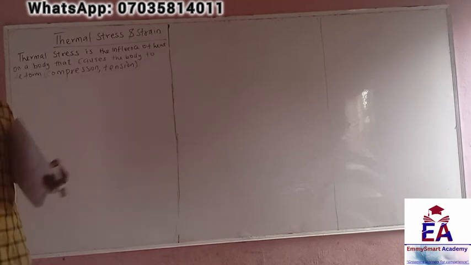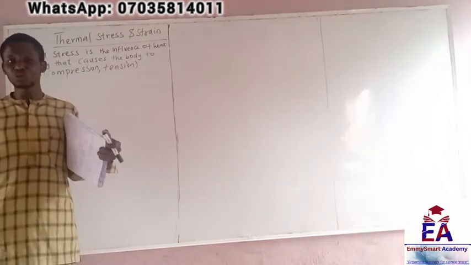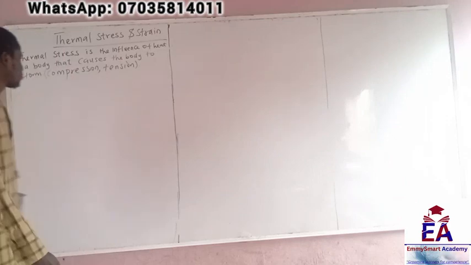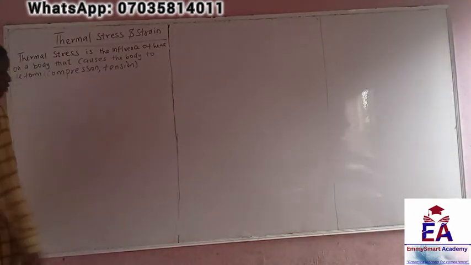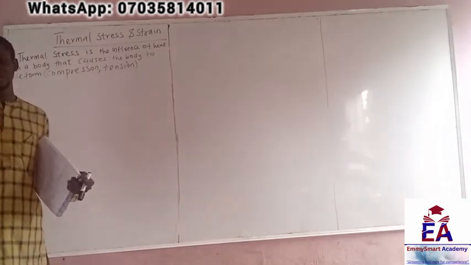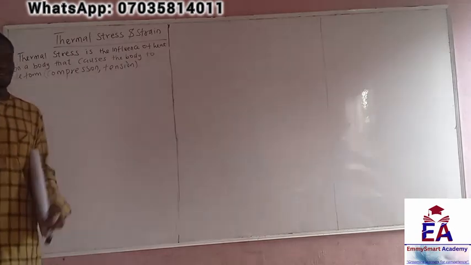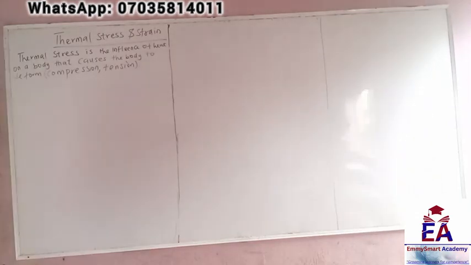If two forces are acting on the body and pushing it in, it's trying to squeeze that body. Tension is a pull on the body. That means if there is tension in the body, it's a kind of force that's trying to elongate the size of that particular body.